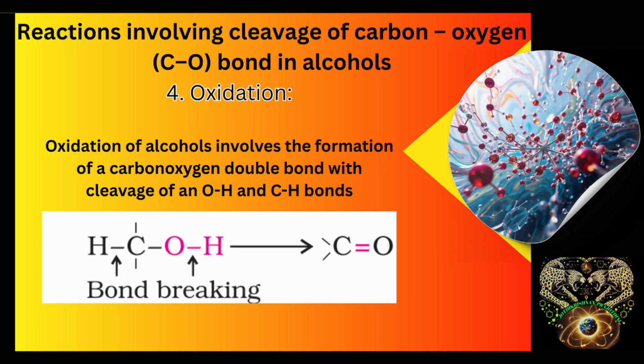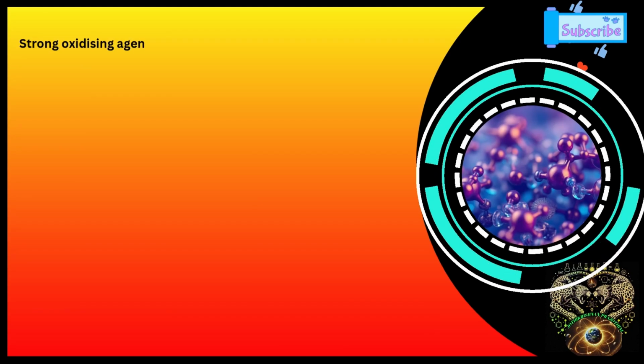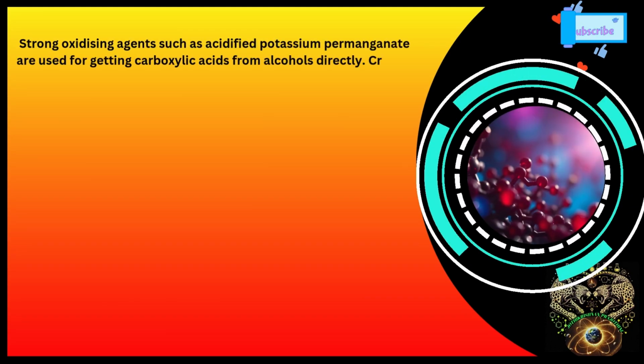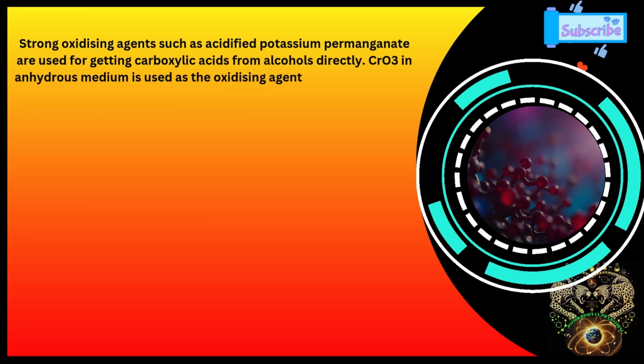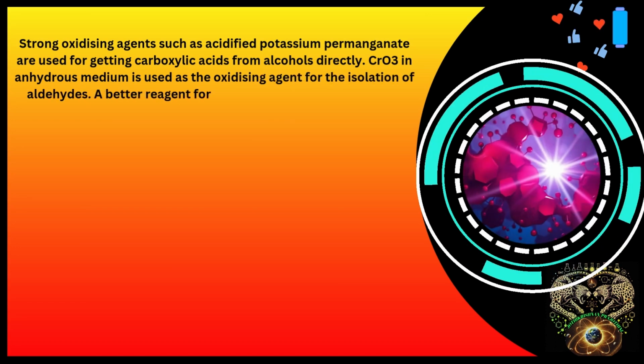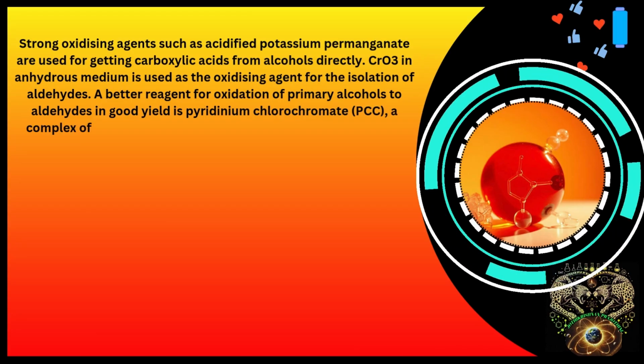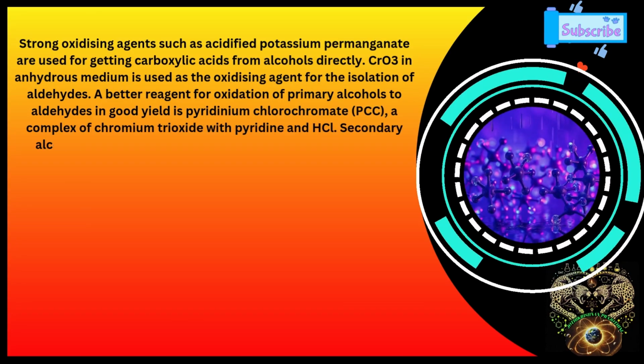Depending on the oxidizing agent used, a primary alcohol is oxidized to an aldehyde, which in turn is oxidized to carboxylic acid. Strong oxidizing agents such as acidified potassium permanganate are used for getting carboxylic acid from alcohols directly. Chromium oxide in anhydrous medium is used as oxidizing agent for isolation of aldehydes.